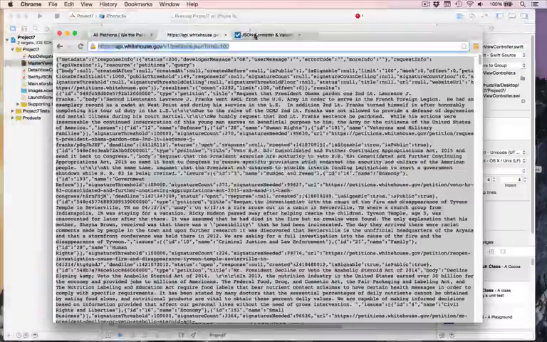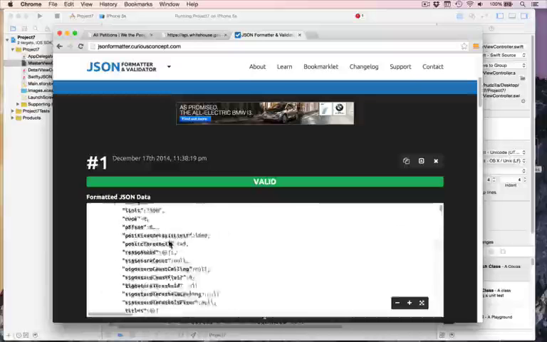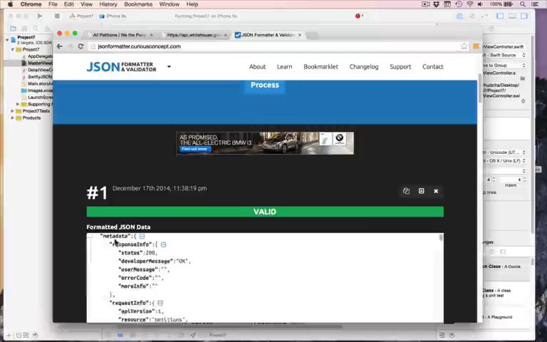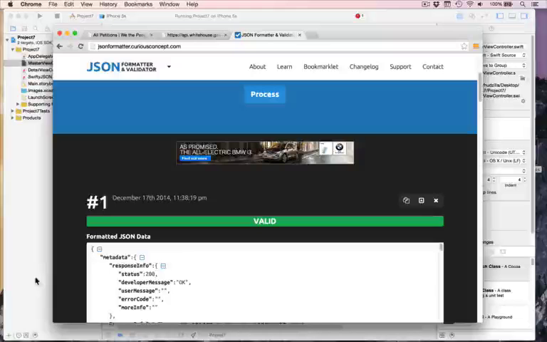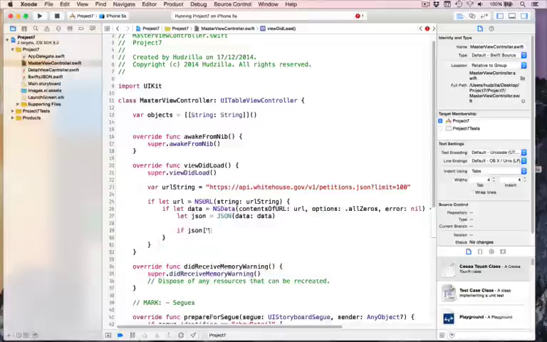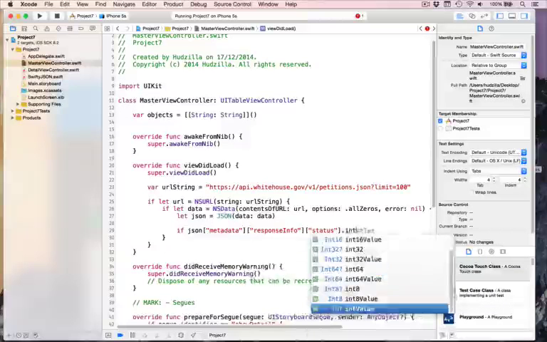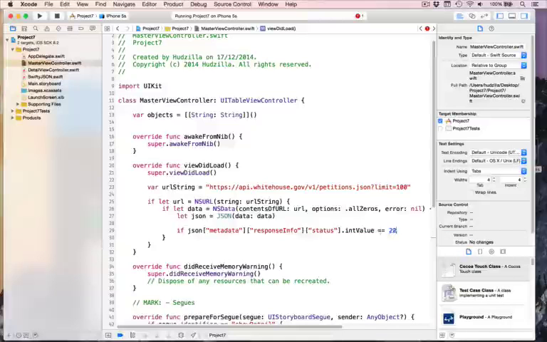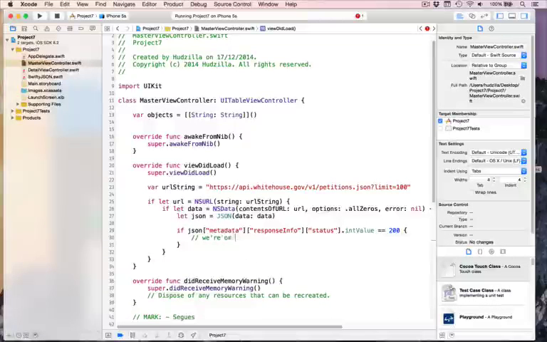Once you've seen the structure inside something like JSON format, or once you can start to see that there's a metadata field and a response info and a status, it is so simple. Because you can literally say inside here, if json, square bracket, quote, metadata, has response info, and that has status, and its int value is 200, then we're okay to parse. Oops, like that. That is guaranteed to work, which is so wonderful. That's the smart thing about SwiftyJSON.